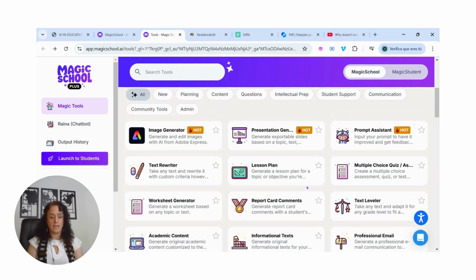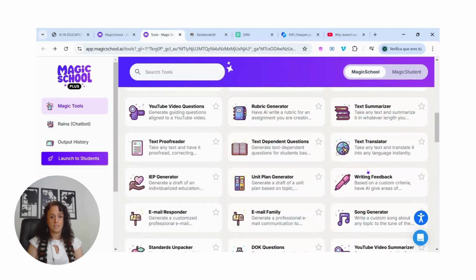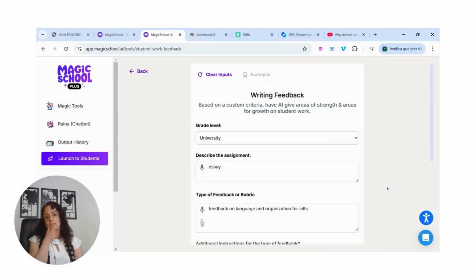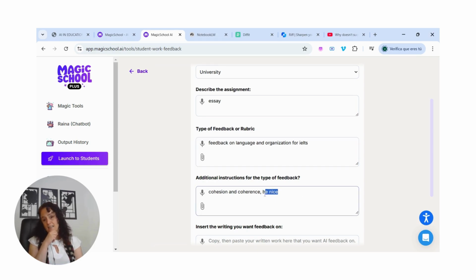Maybe what I want is writing feedback here. So let me come here and find it. Writing feedback. Okay, this is university level. It's an essay. If I want, I can just speak right into the mic. Feedback on language and organization for IELTS, cohesion and coherence. Please be nice. I want the app to be nice to my students.